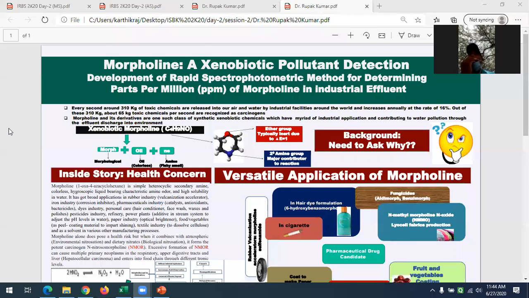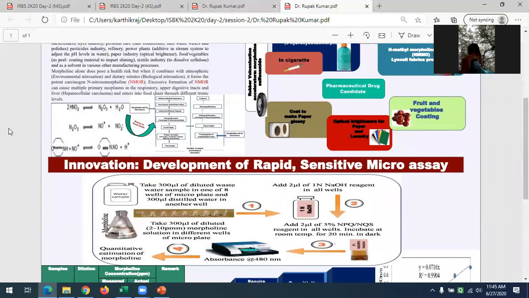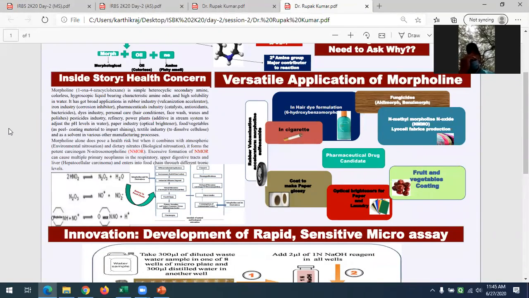So what happens when this chemical is discharged into the environment? Its NH2 group binds with the NO2, NH3, HNO2 groups present in the environment and forms a carcinogenic product. So morpholine itself is not problematic, but when you discharge this chemical into the environment, it undergoes a nitrosation process and forms a carcinogenic product. So my objective was to develop an assay that can detect this chemical even in minute amounts discharged into the environment.